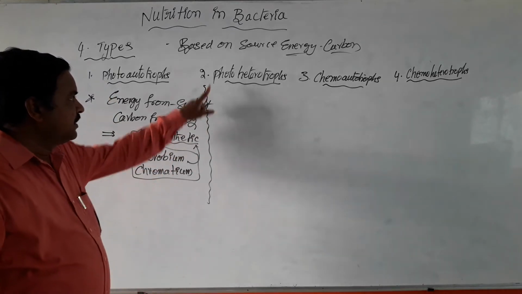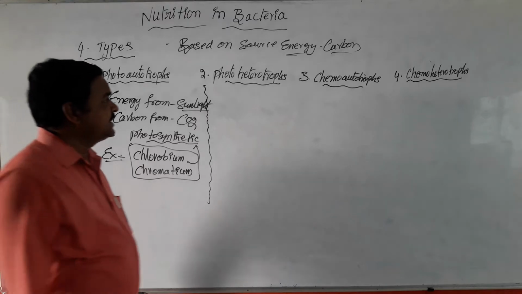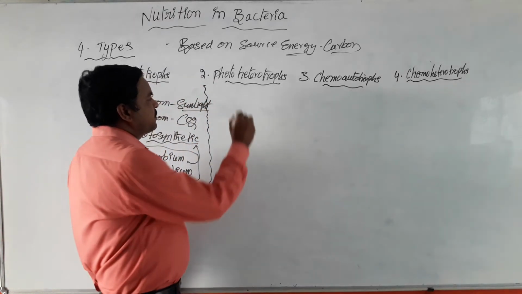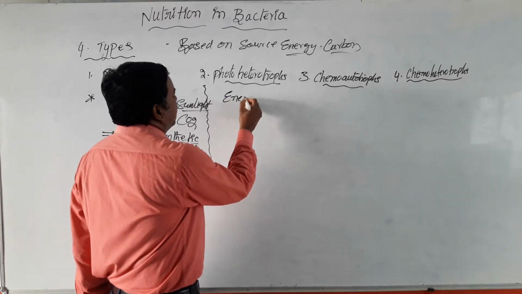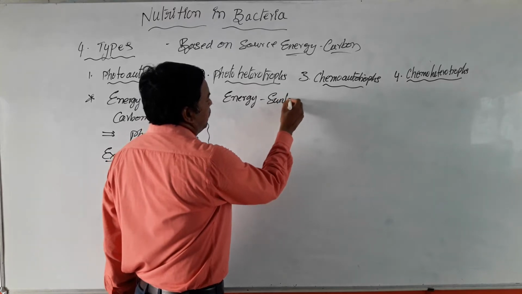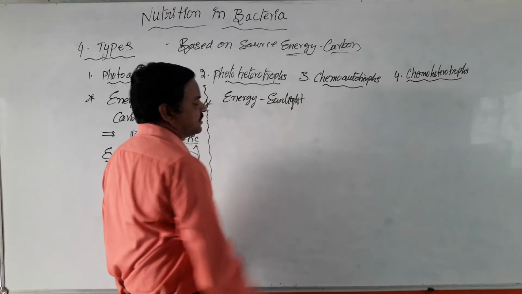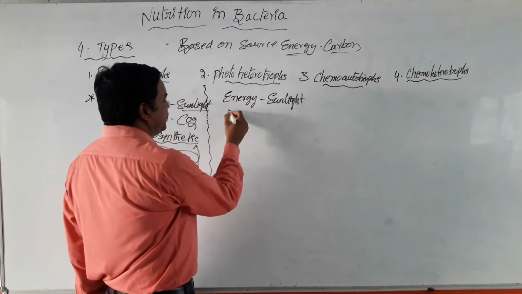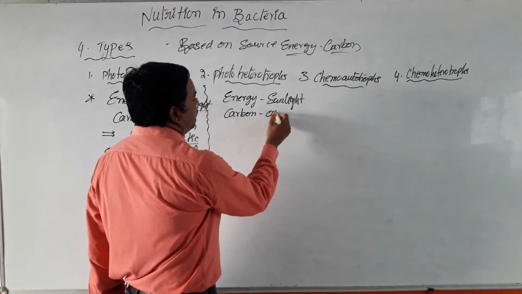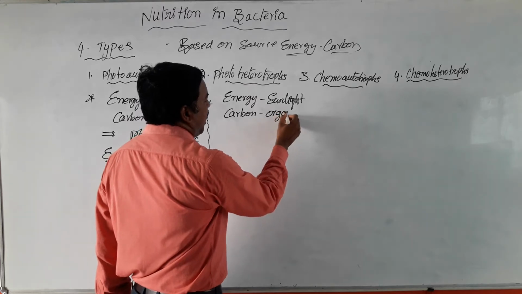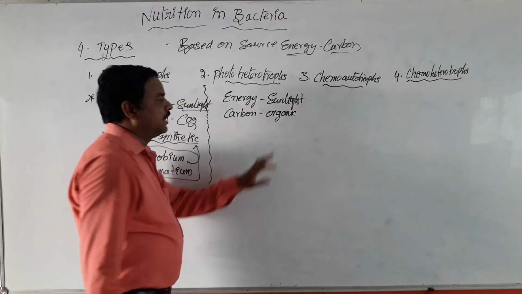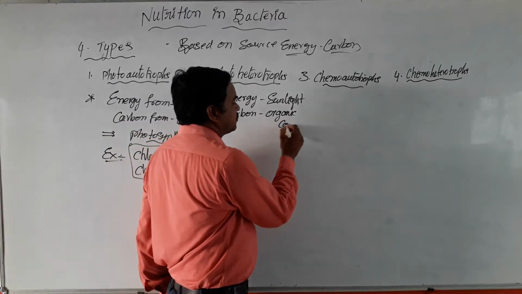At the same time, the second one is photoheterotrophs. These bacterial cells derive energy from sunlight, and they derive carbon from organic materials, that is, organic compounds.